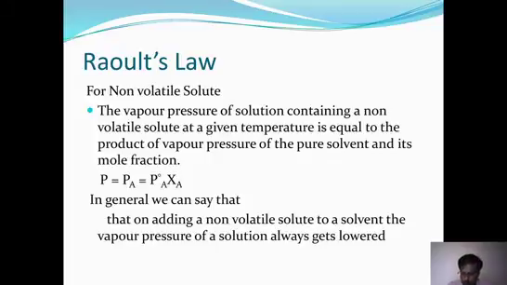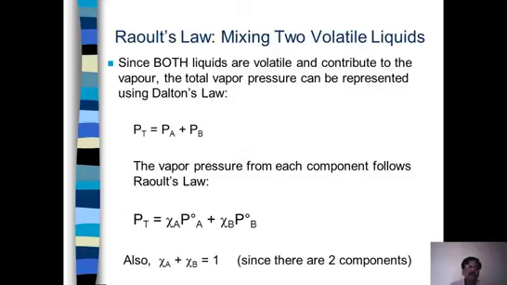Now, when we are mixing two volatile liquids, both the liquids are volatile, that means both are converting into vapor. So they contribute to the vapor. The total vapor pressure is always the vapor pressure given by A plus the vapor pressure given by B. So PT, the total vapor pressure of the mixture, is equal to the partial vapor pressure of A plus the partial vapor pressure of B. That is A molecules' pressure and B molecules' pressure in the mixture.